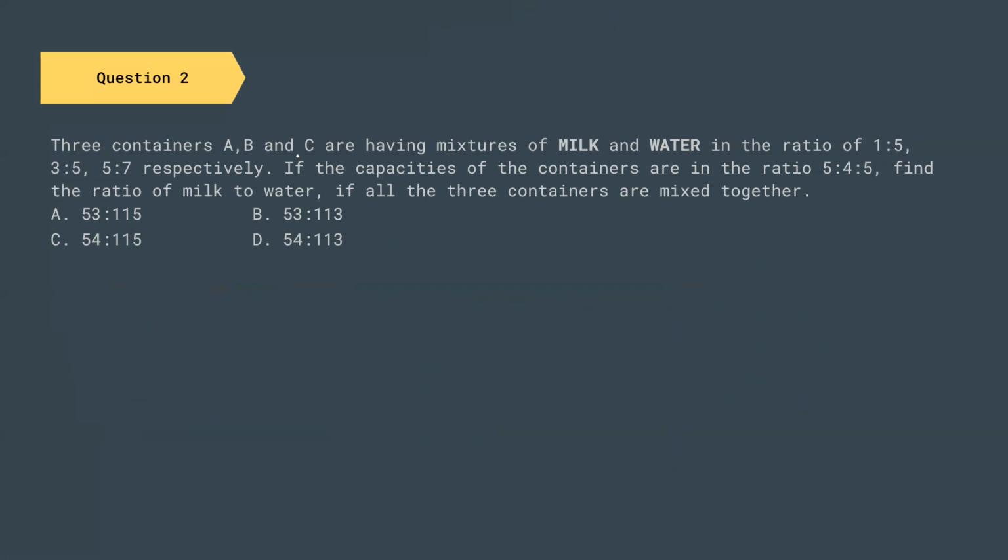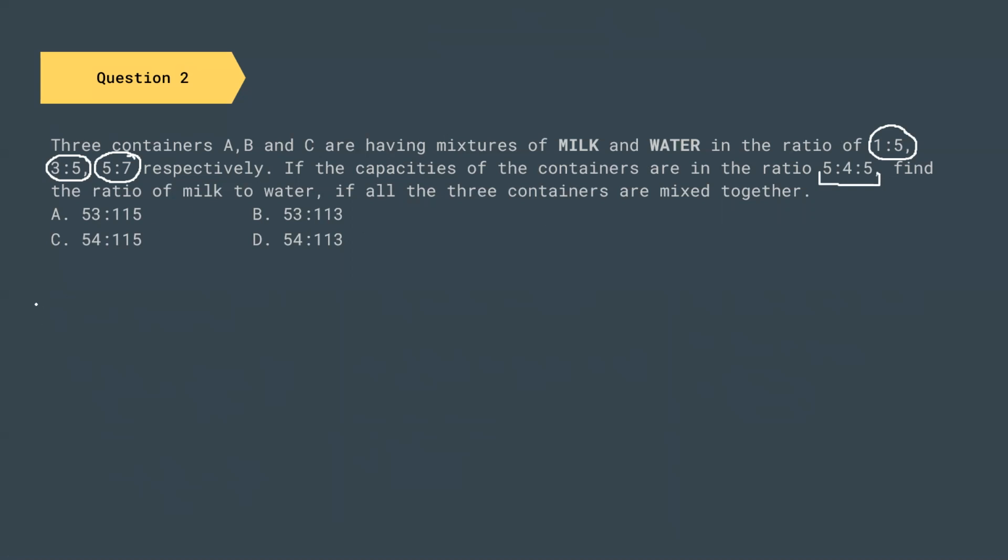Three containers A, B, and C are having mixtures of milk and water in the ratio of 1 is to 5, 3 is to 5, and 5 is to 7 respectively. If the capacities of the containers are in the ratio of 4 is to 5 is to 4 is to 5, find the ratio of milk to water if all the three containers are mixed together. So this is the ratio of milk and water in container A. This is the ratio of milk and water in container B, and this is for C. And this is the ratio of the capacity of the three containers.